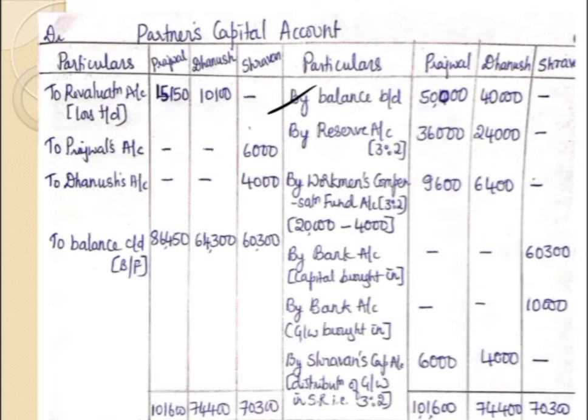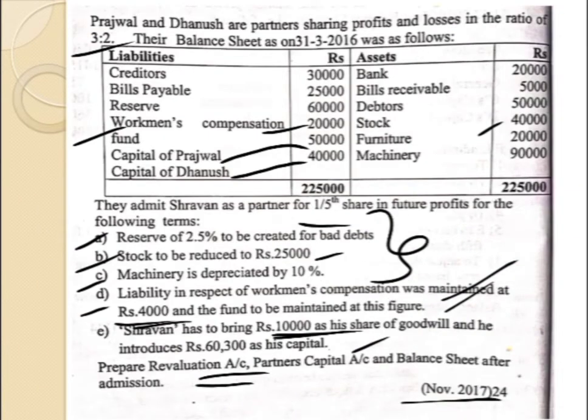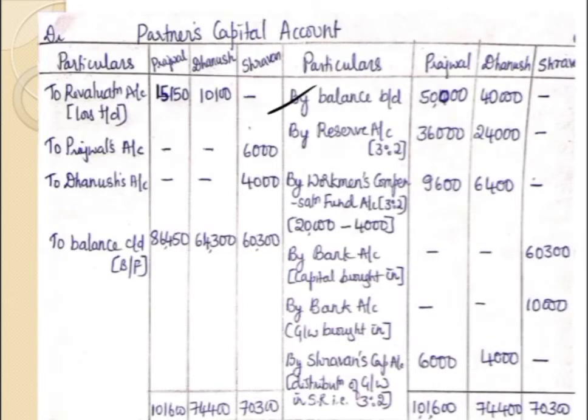Then the second step is to check whether there is any general reserve or any other accumulated reserve given in the question. So here they have given one reserve amounting to 60,000. This reserve should be distributed between the old partners in the old profit sharing ratio. So we have to write by reserve. In the bracket you have to show the old profit sharing ratio 3:2. So for the first partner it will be 60,000 into 3/5, for the second one 60,000 into 2/5, which comes to 36,000 and 24,000.